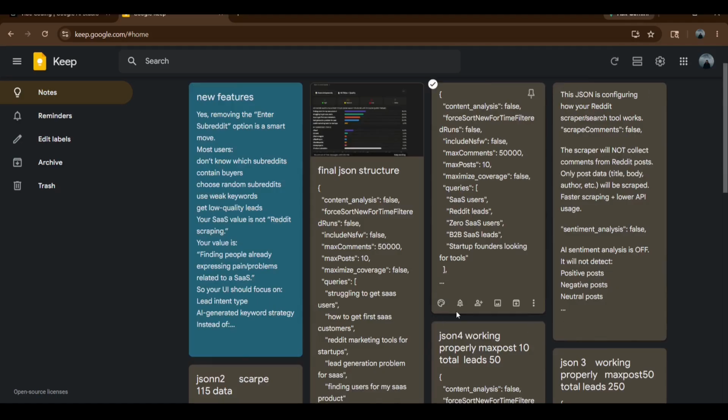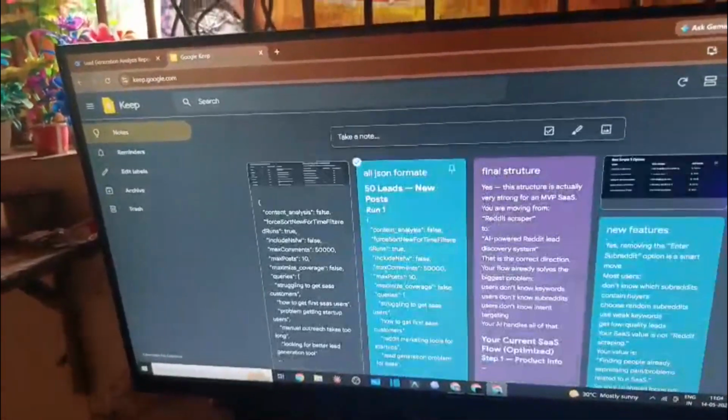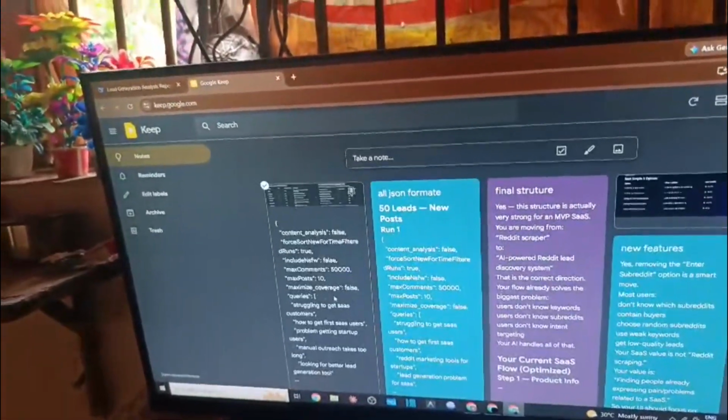Adding the new feature, I saved in my keeping notes, and I'm thinking to paste it into my coding prompt and all to fix the issues of that. So that's why I saved. You can see I saved more than 20 plus JSON files.